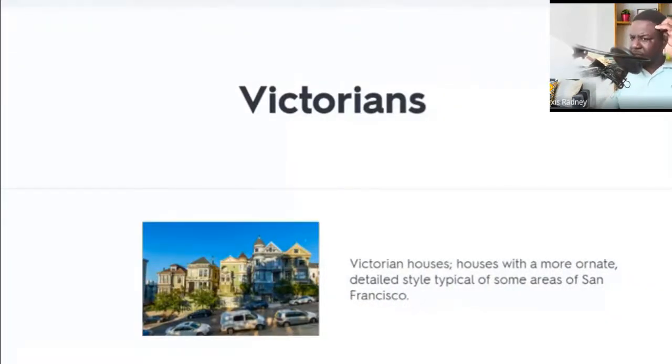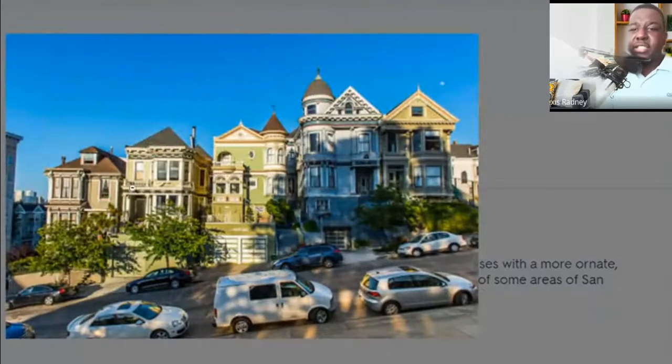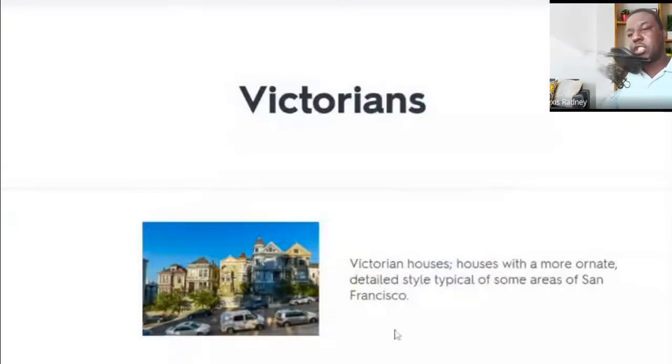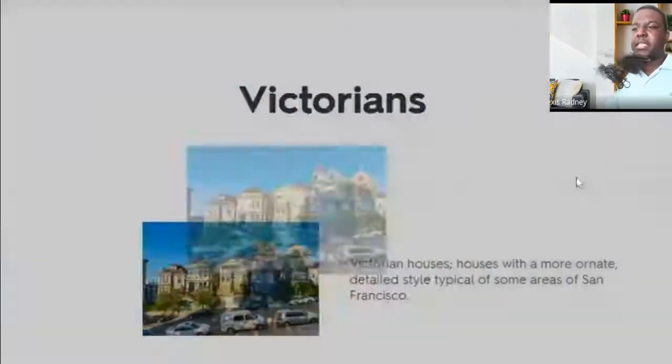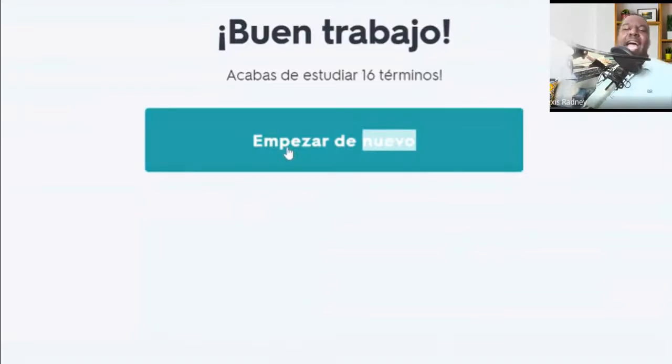Victorians. Victorian houses are houses with a more ornate, detailed style typical of some areas of San Francisco. What does Victorians mean? As you can see, this is a style of construction. Victorians.